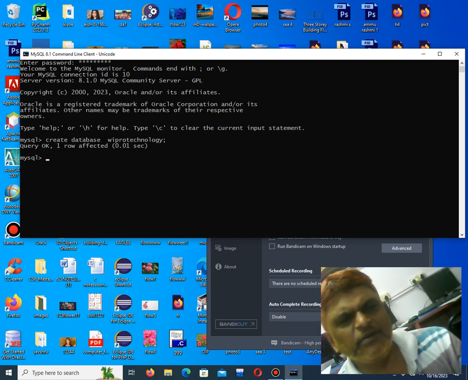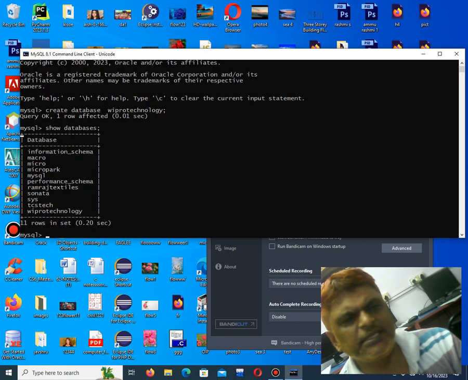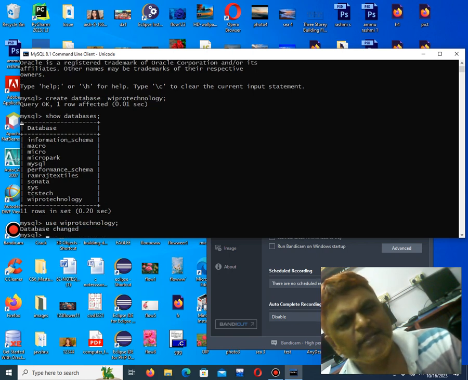Now, if you want to see the list of databases present in MySQL, you have an SQL statement called show databases, then semicolon. Now see, it will show the list of databases present in MySQL. Now, if you want to select a particular database from the list of databases, you have an SQL statement called use, then the database name. You say use Wipro Technology, then semicolon. Now a particular database is selected according to our requirement from the list of databases.